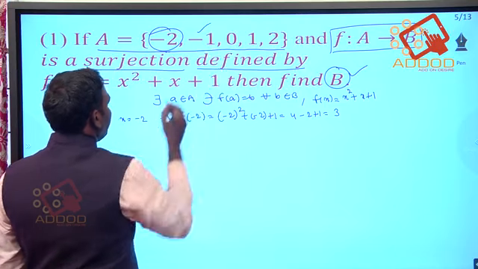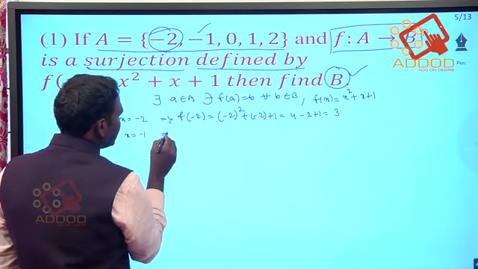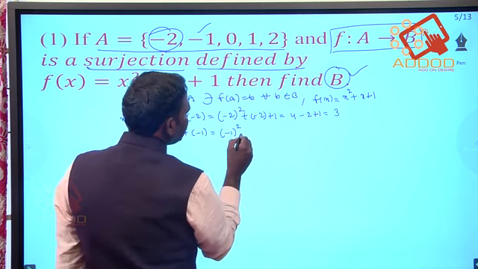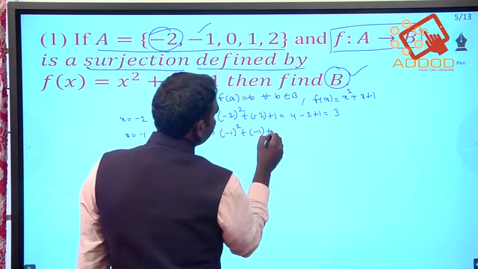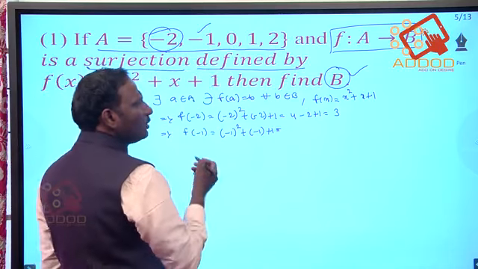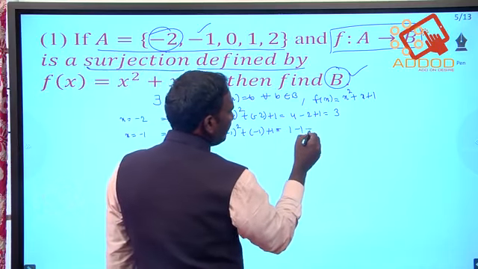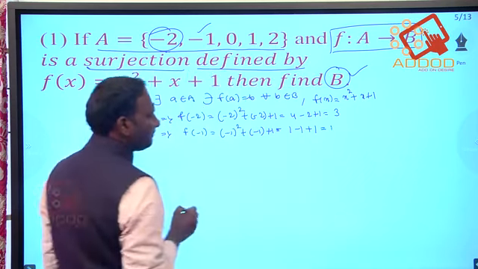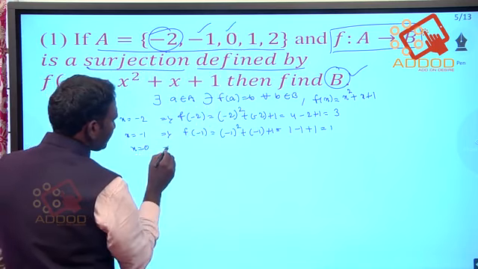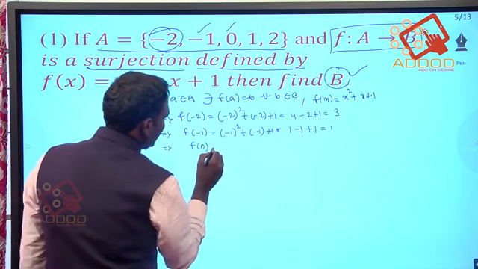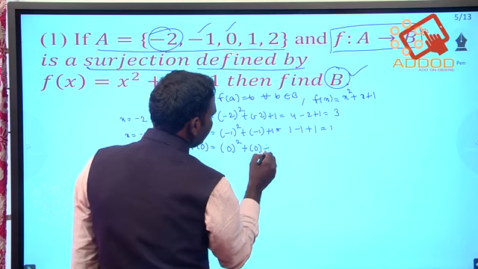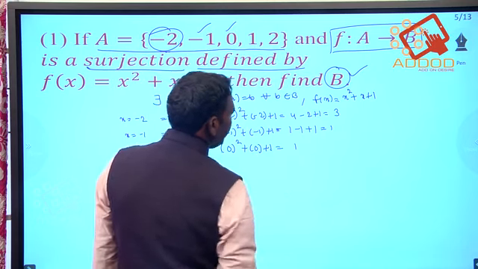Next is -1. So x is equal to -1 implies f of -1 is equal to (-1) whole square minus 1 plus 1. (-1) whole square is 1, minus 1 plus 1, the 1 gets cancelled, giving 1. Next value 0: f of 0 is equal to 0 square plus 0 plus 1, that is nothing but 1.